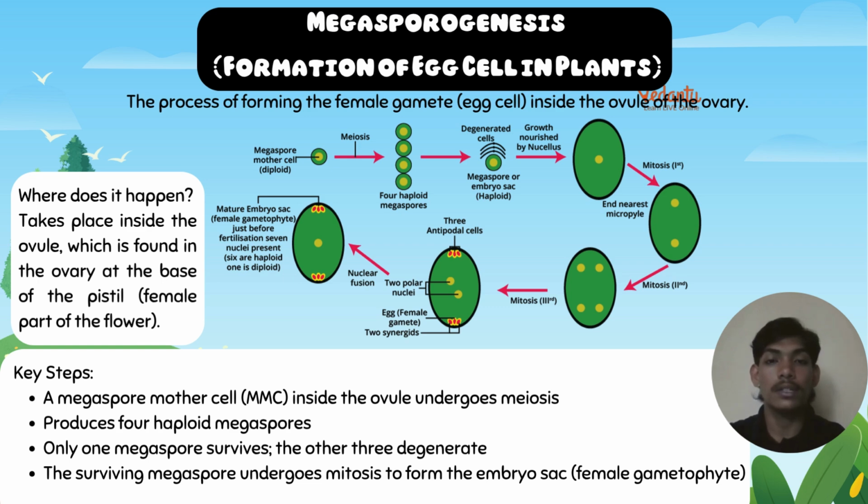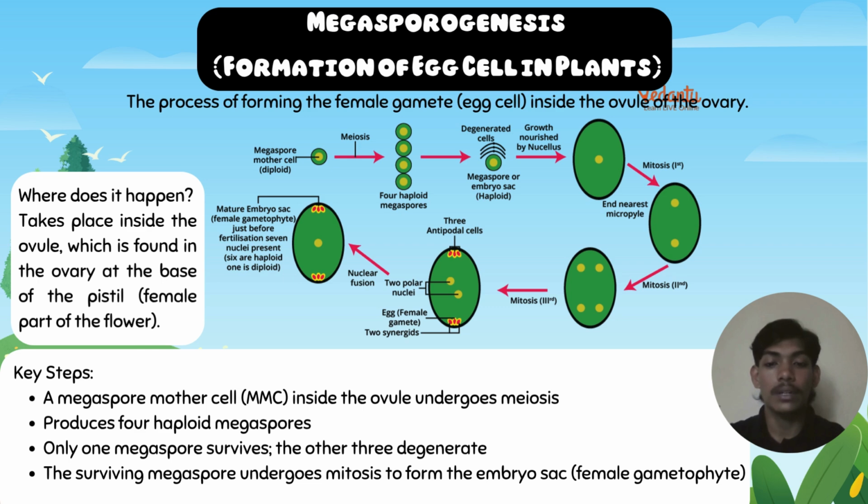Megasporogenesis, formation of egg cell in plant. The process of forming the female gamete, the egg cell, inside the ovule of the ovary. Where does it happen? It takes place inside the ovule, which is found in the ovary at the base of the pistil, the female part of the flower.